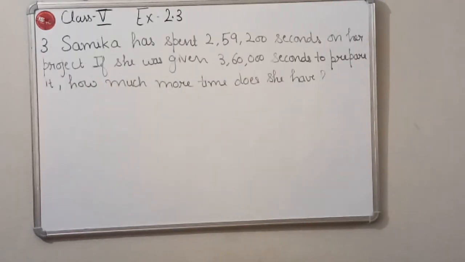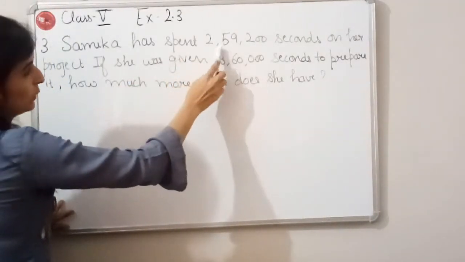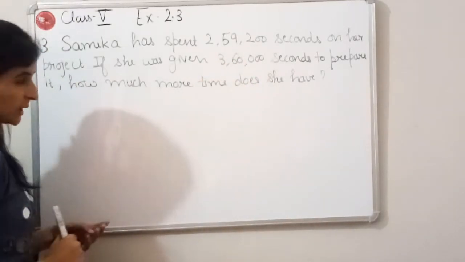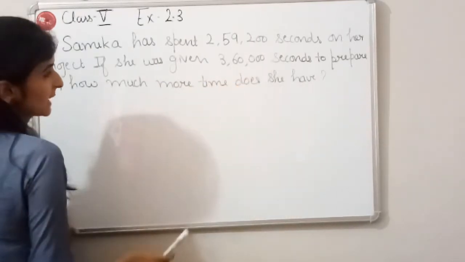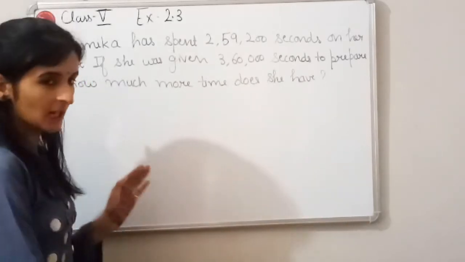Now let's come to the third question. The third question is, Samika has spent 2,59,200 seconds on her project. If she was given 3,60,000 seconds to prepare it, how much more time does she have?